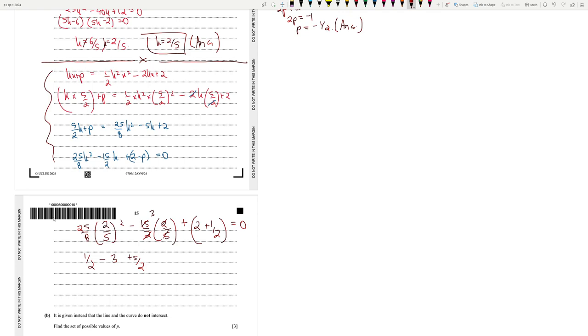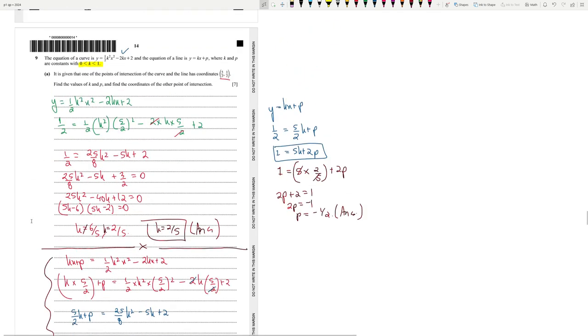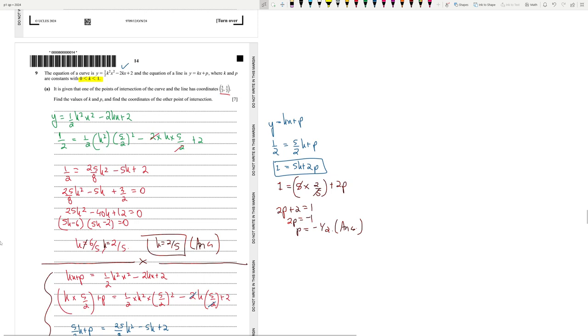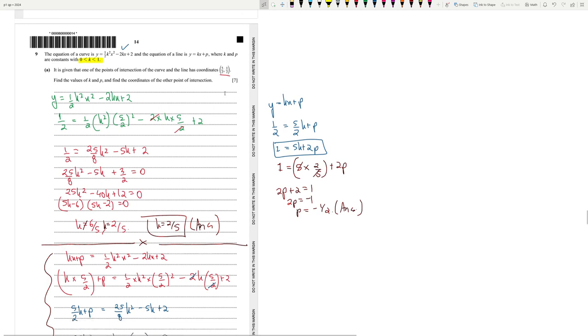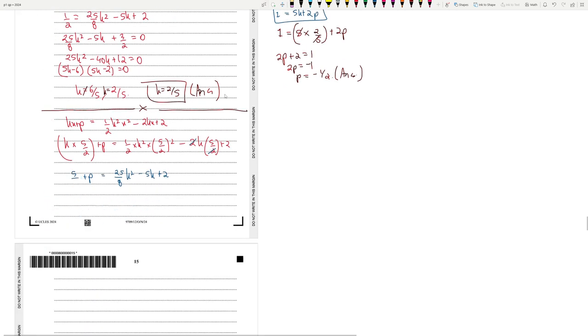Wait, oh okay, so we can't use this actually because I need an x, right? Why can't we use this? Because I already used one of the coordinates of x, which is 5 by 2. So this is a no-go.